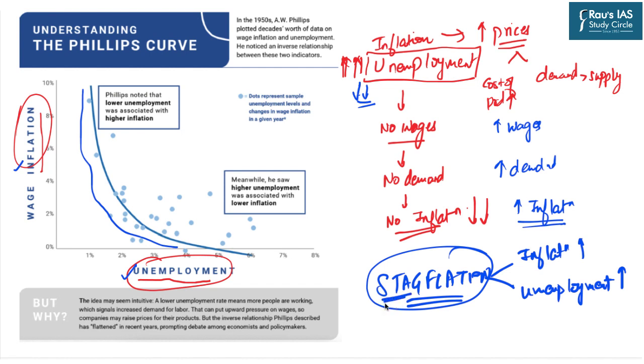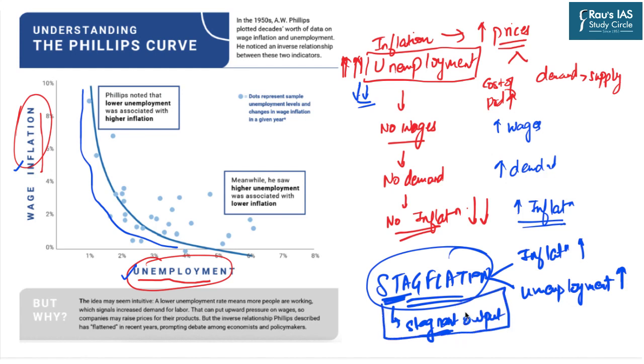It is a situation whereby we have a stagnant economic growth of a country. That means the country is not growing, the GDP of a country is not increasing. We are having a stagnant output of a country. Still, we are having high unemployment rates. So this is what basically we mean by the situation of stagflation. So I hope that this term is clear to you.